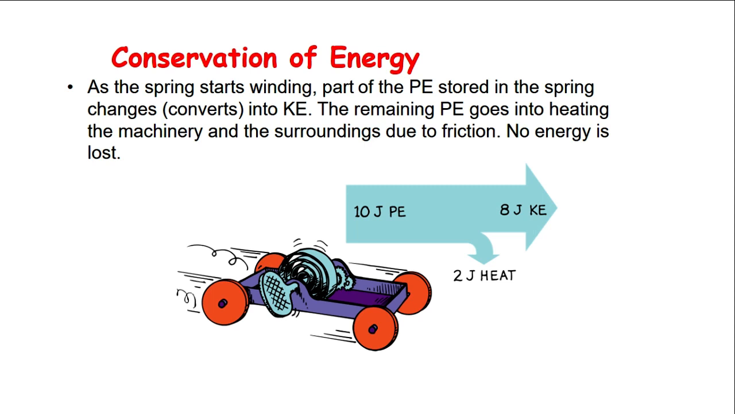For example, if you look at the picture, we start with 10 joules of potential energy and we will end with 8 joules of kinetic energy and 2 joules of heat due to friction. The total at the end is still 10 joules of energy. So energy is not lost, it's simply converted to kinetic energy and heat. Heat is a form of energy.